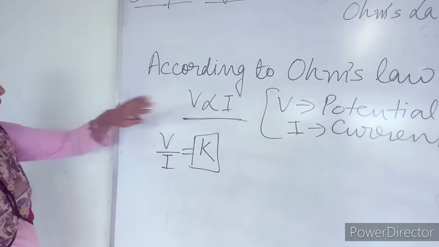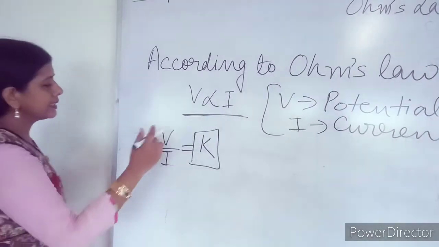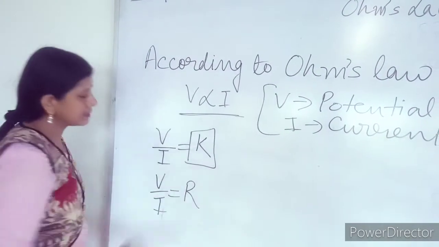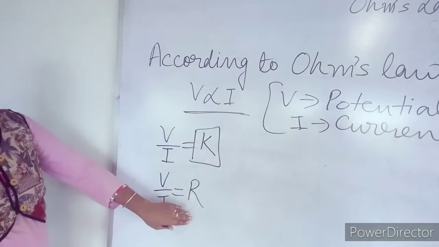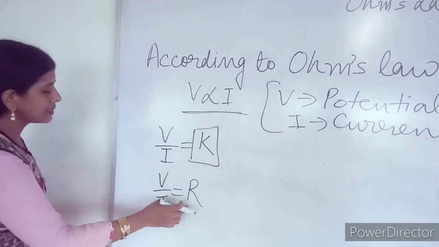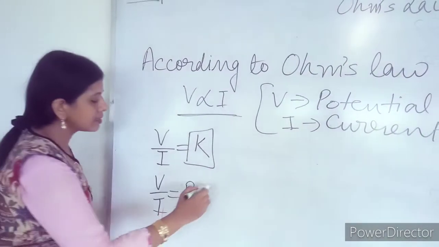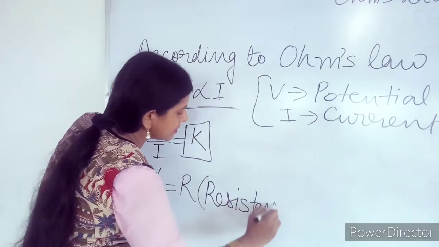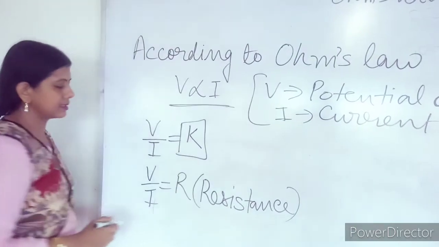In case of an electrical circuit, this K is written as R. This is a constant which is written as R, and this constant is named resistance.